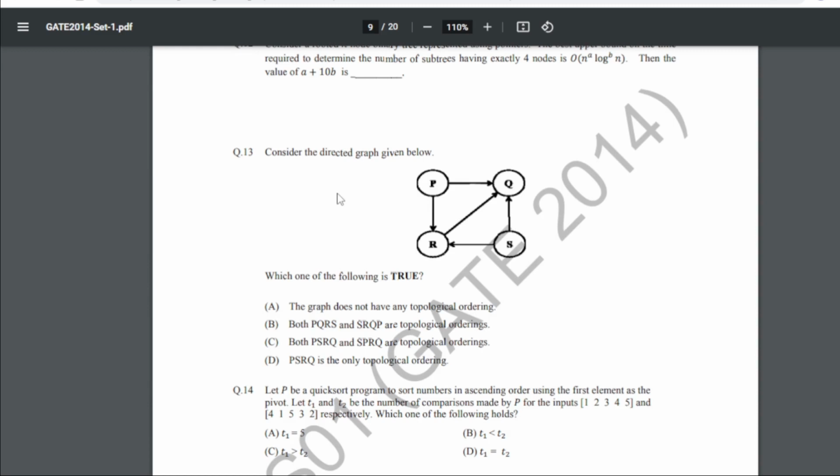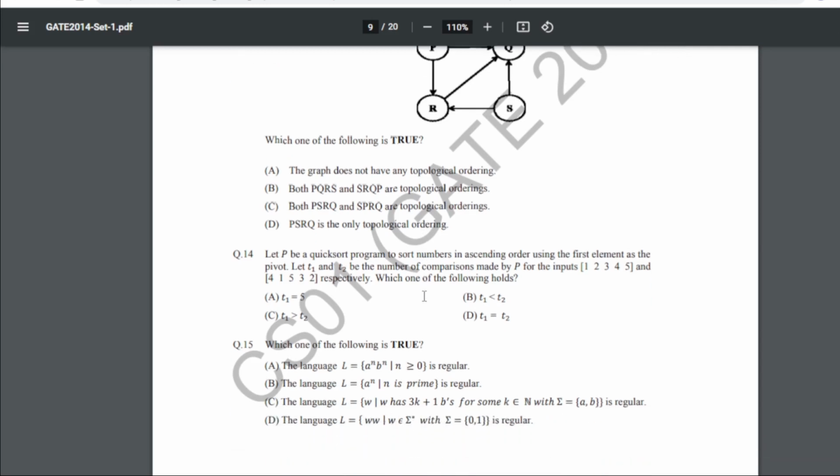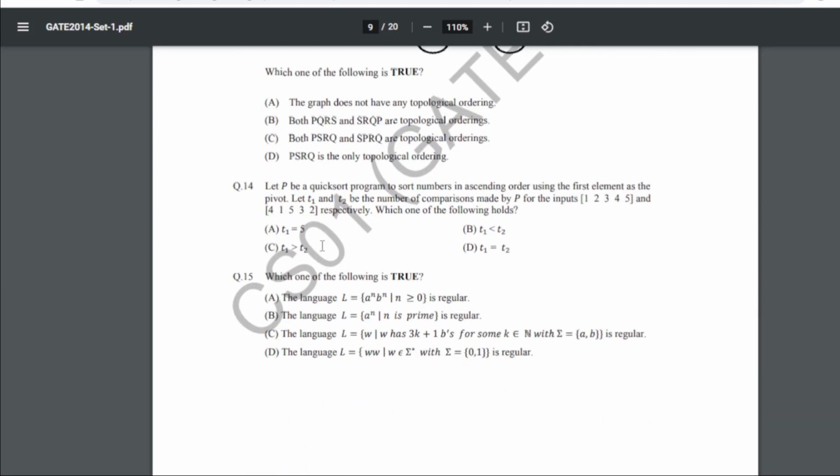Now 13 is, consider the directed graph given below. Which one of the following is true? For 13, our answer will be C, that is both PSRQ and SPRQ are topological orderings. 14 is, let P be a quick sort program to sort numbers in ascending order using the first element as the pivot. Let T1 and T2 be the number of comparisons made by P for the inputs 1, 2, 3, 4, 5 and 4, 1, 5, 3, 2 respectively. Which one of the following holds? So for 14, our answer will be 1.